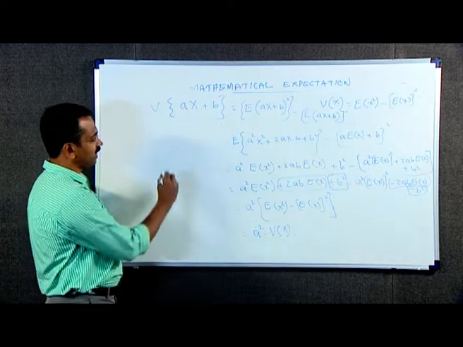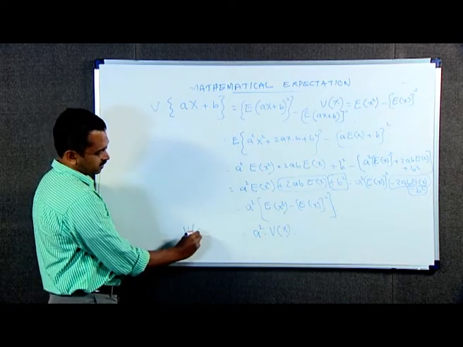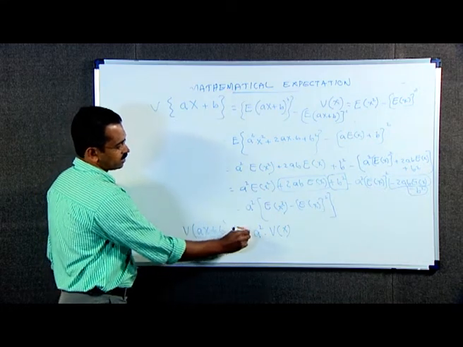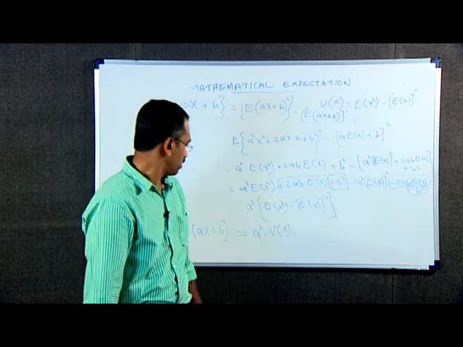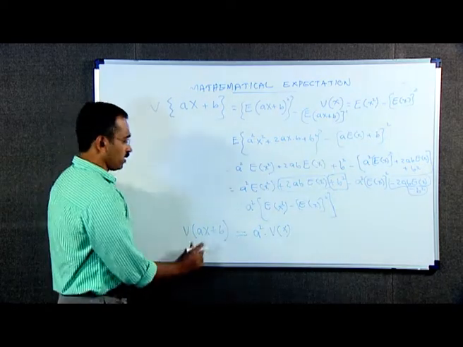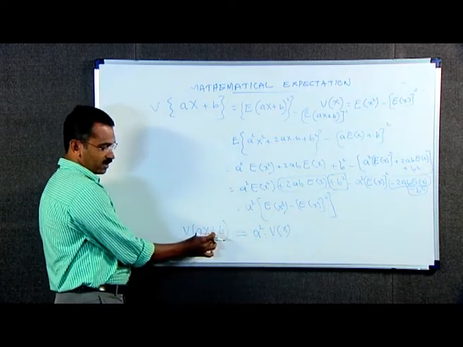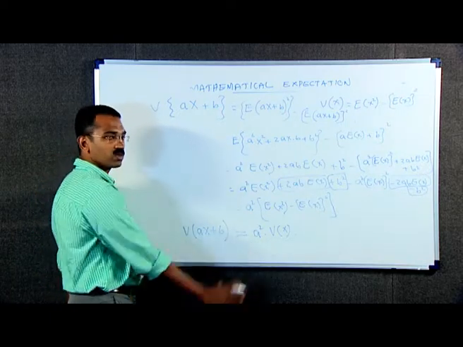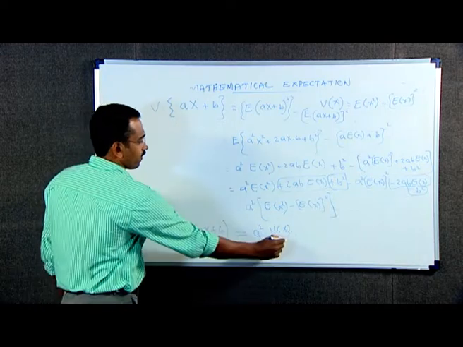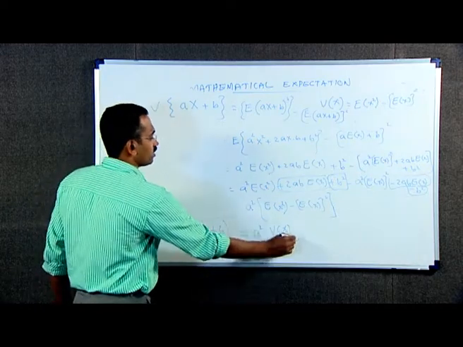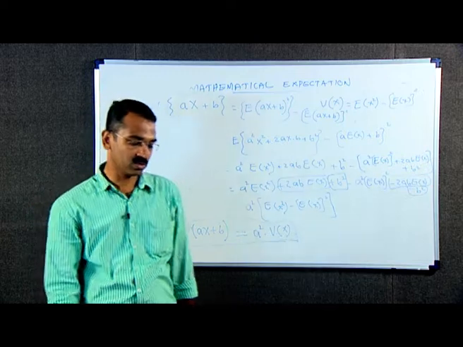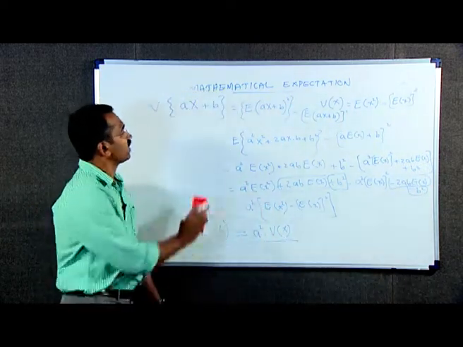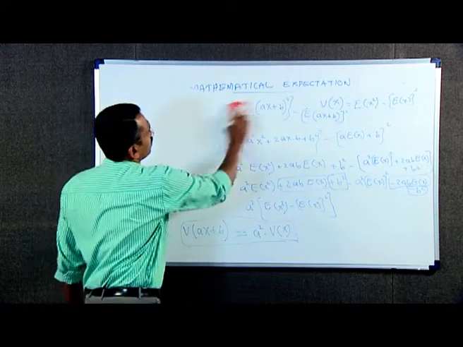That is variance of ax plus b is equal to a square into variance of x. Similarly, variance of ax minus b also is equal to a square into variance of x. This is a property of variance. Now, let us practice an exercise.